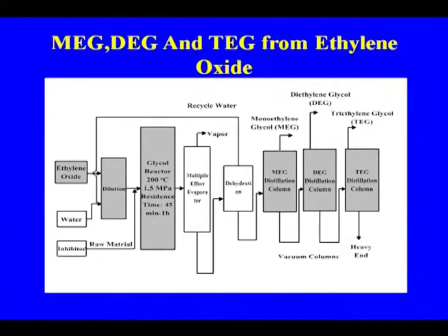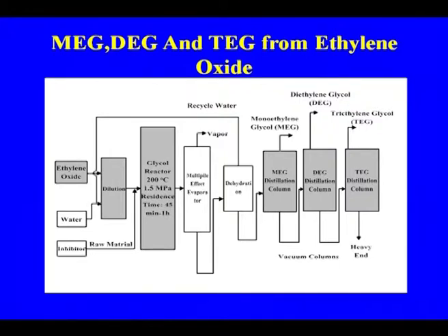This is the process flow diagram for MEG, and here you see the ethylene oxide, then the water and inhibitor going to the dilution, and after dilution going to the glycol reactor. This is the temperature and pressure condition, this is the residence time, and then this is the multiple effect evaporator. During the process you will have to control the ethylene oxide to water ratio to maximize the yield of MEG.